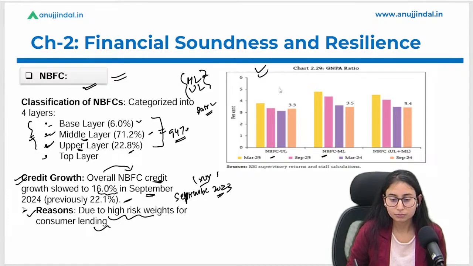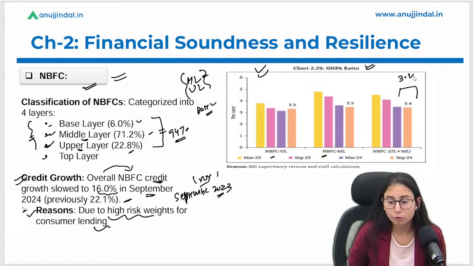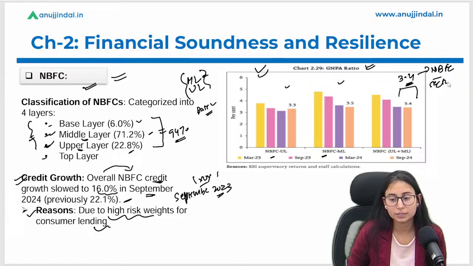Okay. So here we are discussing the GNPA ratio of the NBFCs. It is 3.4%. ठीक है, दोनों का मिला के एवरेज करके it is 3.4% as NBFC का sector. Okay, under the NBFC sector it is 3.4%.